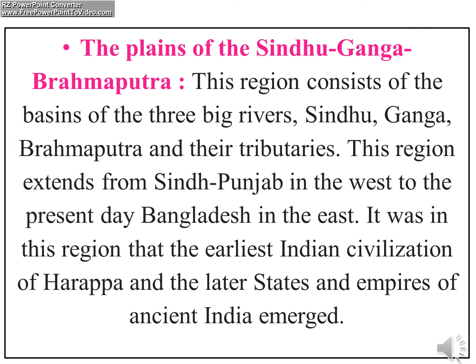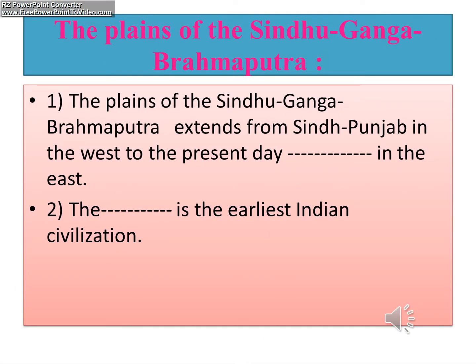Now students, let us see what are the questions which can be asked on this paragraph. We have only two questions. The plains of Sindhu, Ganga, Brahmaputra extend from Sindh, Punjab in the west to present day dash in the east. Bangladesh. Then the dash is the earliest Indian civilization. Which is the earliest Indian civilization? It is Harappan civilization. Students, I hope you have taken a screenshot.